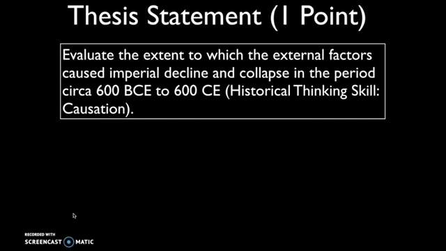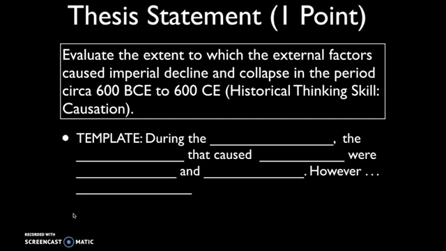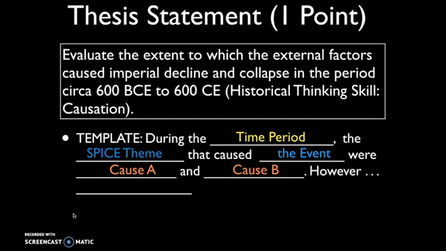Evaluate the extent to which the external factors caused imperial decline and collapse in the period circa 600 BCE to 600 CE. Now, using your template, during the time period, the SPICE theme or whatever thing they want you to focus in on that caused the event were cause A and cause B. However, then try and identify a qualifying cause. So take a minute to do that.